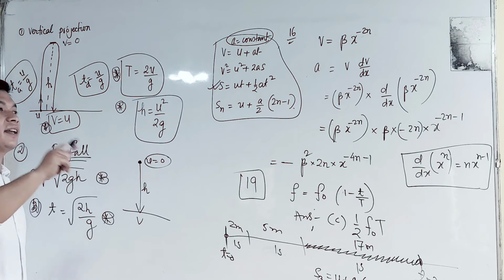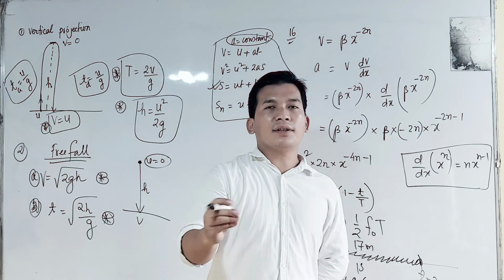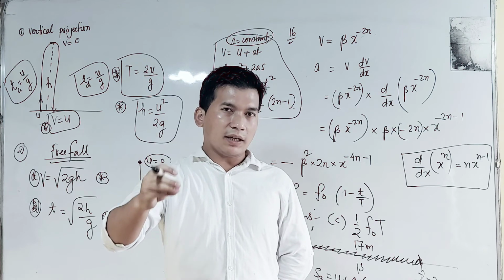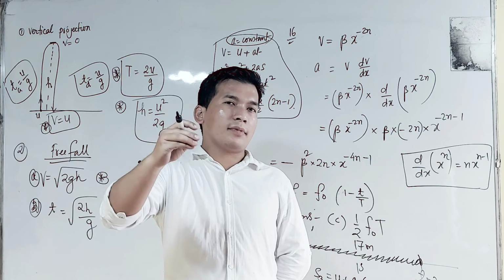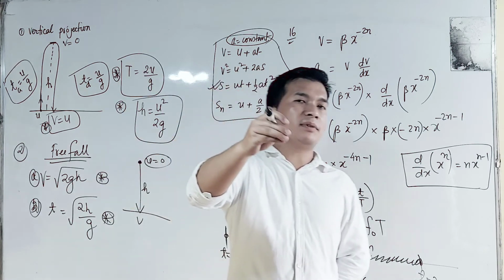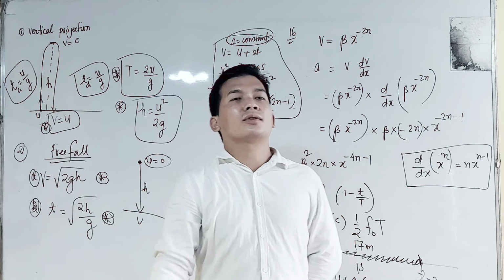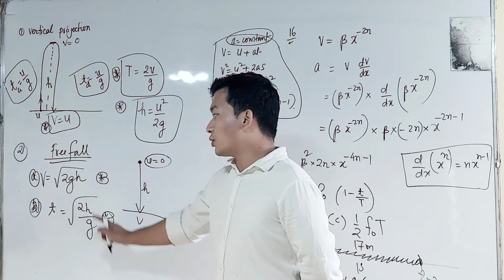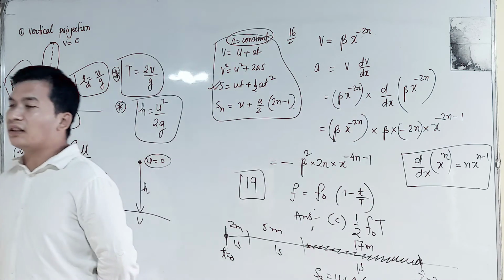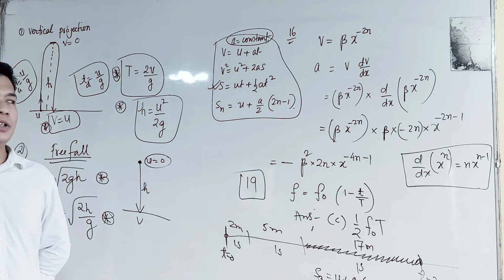If height is given and you are being asked to find the time taken, the question can be asked like this: a stone is dropped from a tall building of 250 meters. What is the time taken by the stone to strike the ground? You are going to use this formula. And the question can be reversed: if you want to measure the height of that same tower just by dropping the stone, how will you proceed with the formula?